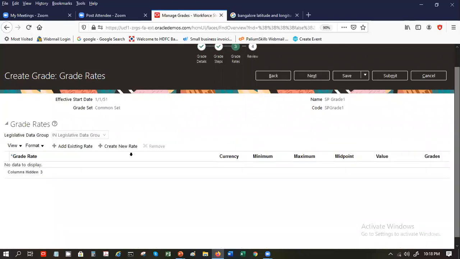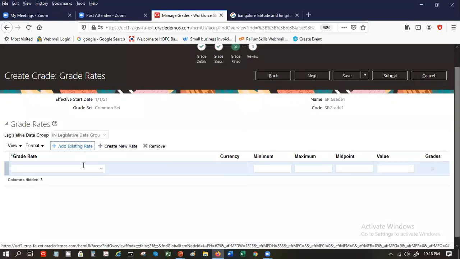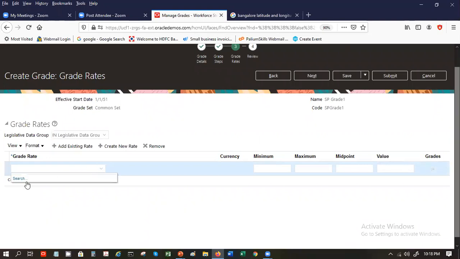Most companies these days use grade rates only. Hardly anybody uses grade scale. It's more government. Government mostly will not use cloud.